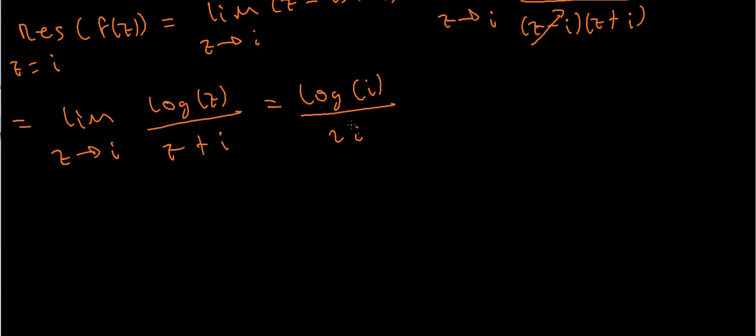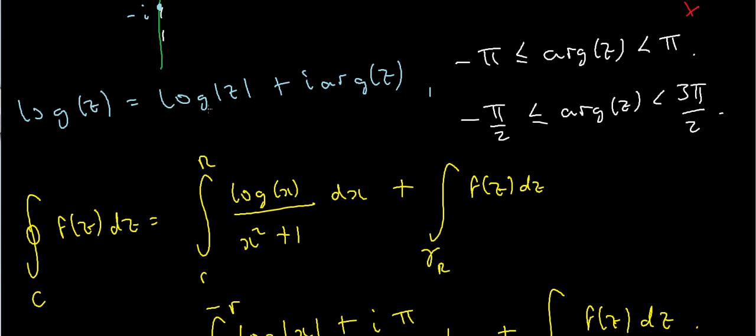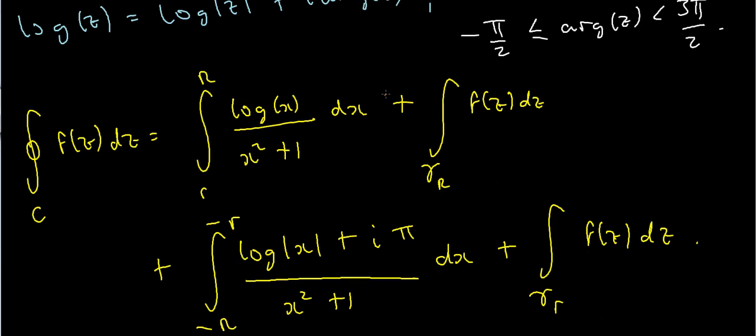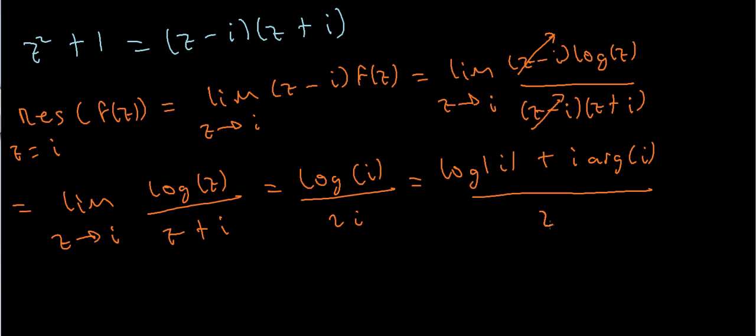Now I've got to use again my definition of the complex logarithm, because i is a complex number. Remember that the log of a complex number was log of the modulus of that complex number plus i times the argument of that complex number. So in other words, this is just the log of the modulus of i plus i times the argument of i, divided by 2i. Well, the modulus of i is just 1, and the log of 1 is 0, so this term here is 0.